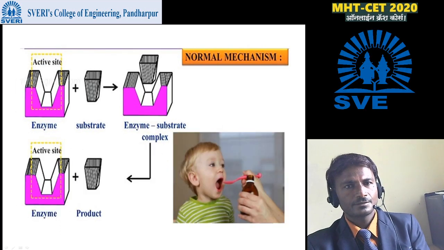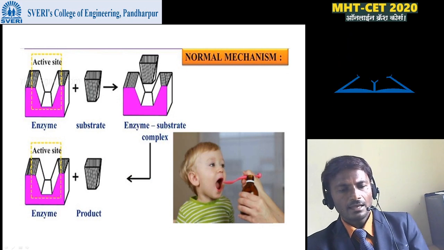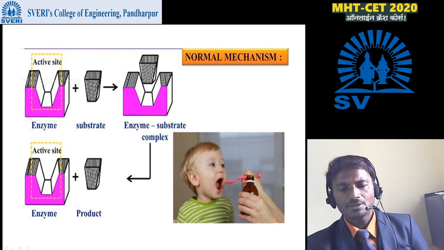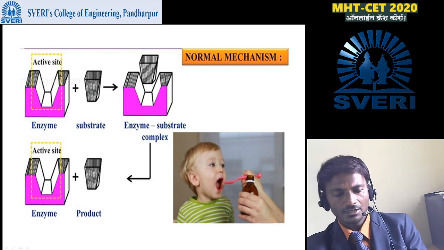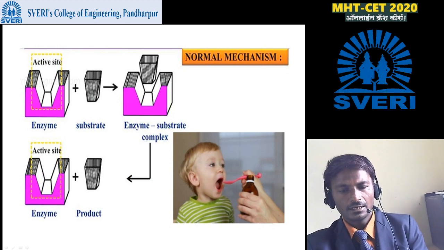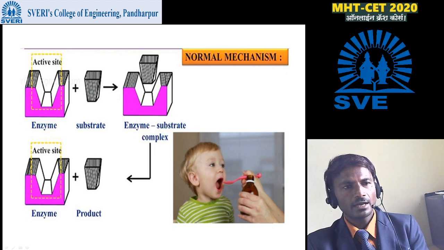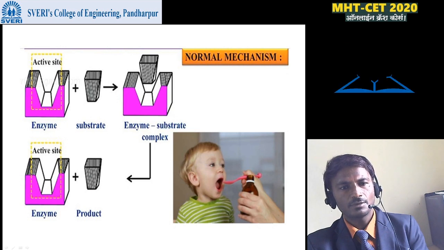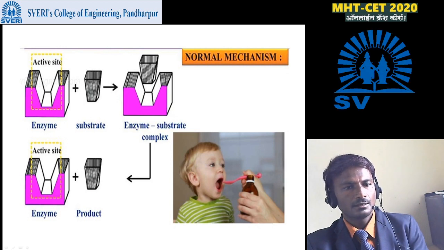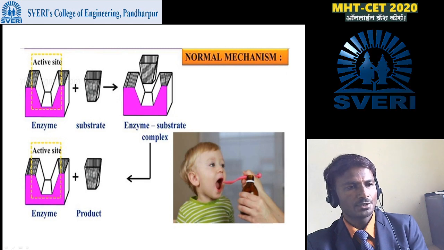Then, enzyme action of drug on target. Enzymes speed up reactions without changing the energy of the substrate. We should know the interaction between enzyme, substrate and drug. The enzyme has an active site, then the substrate. Enzyme-substrate complex formation is given here. After that there is the formation of product.